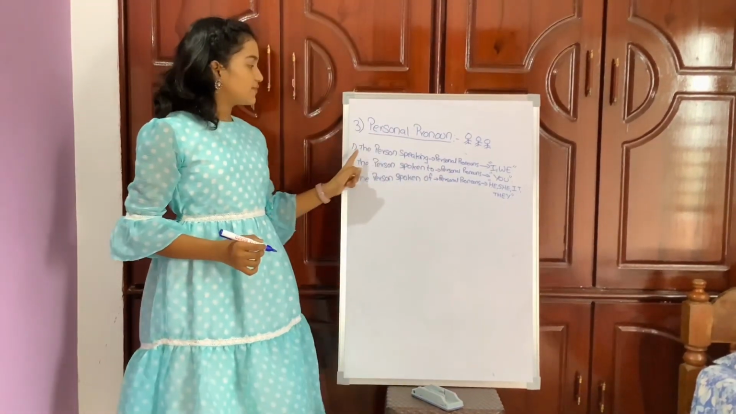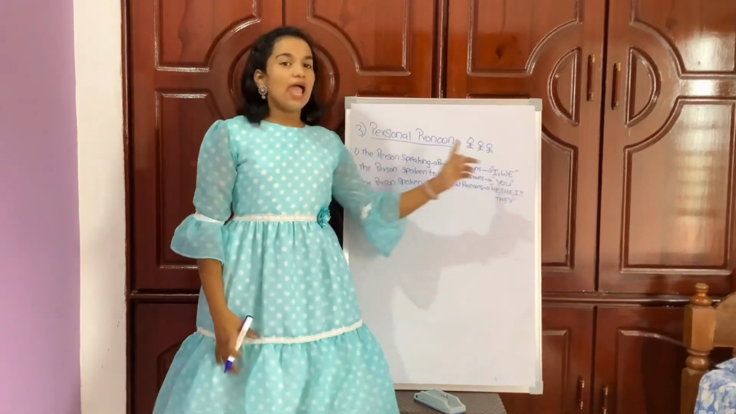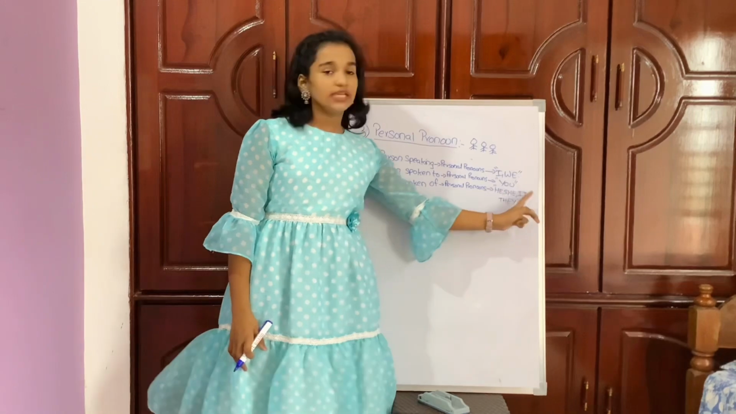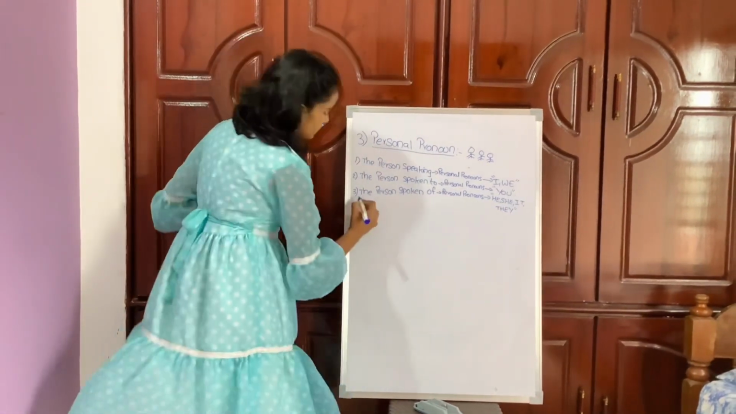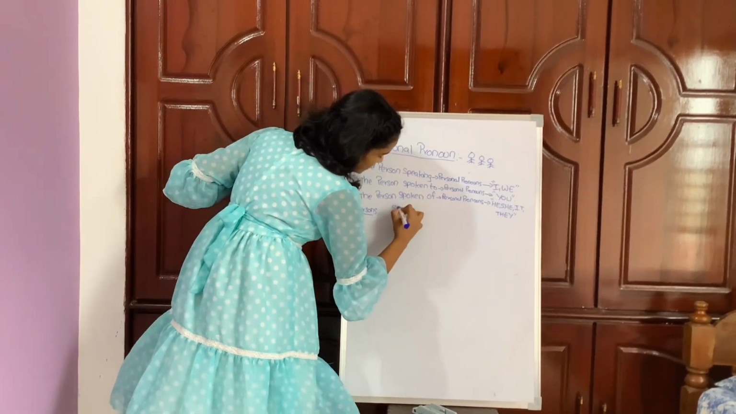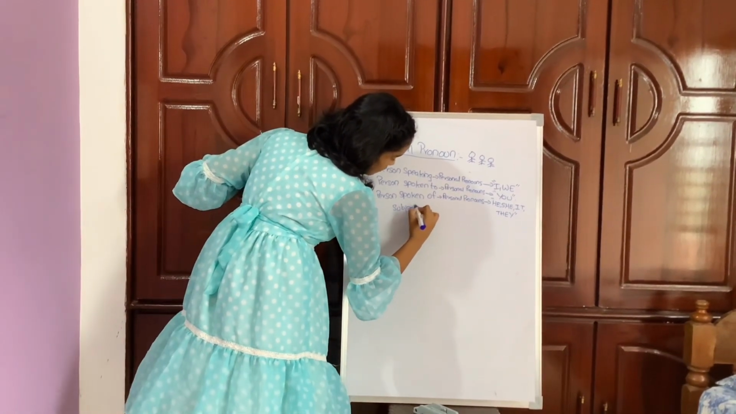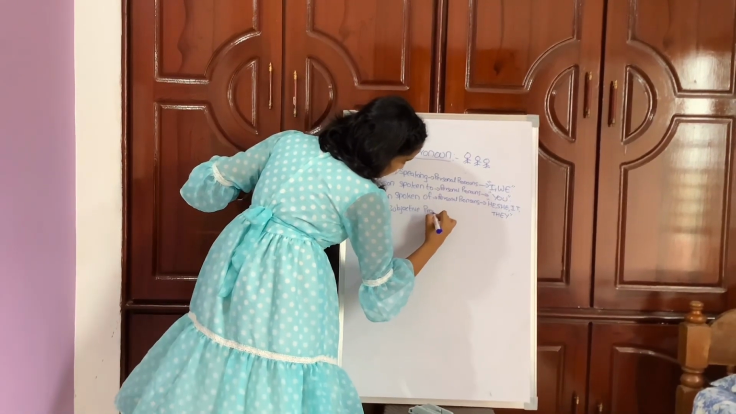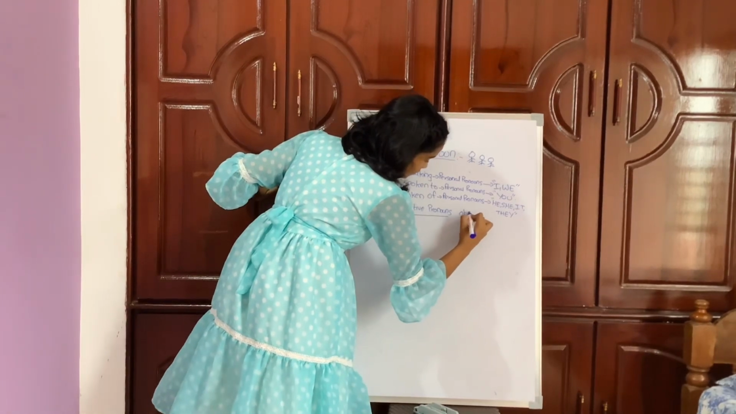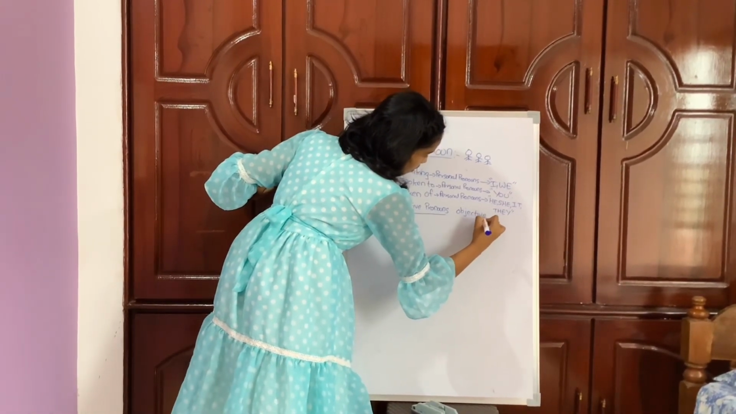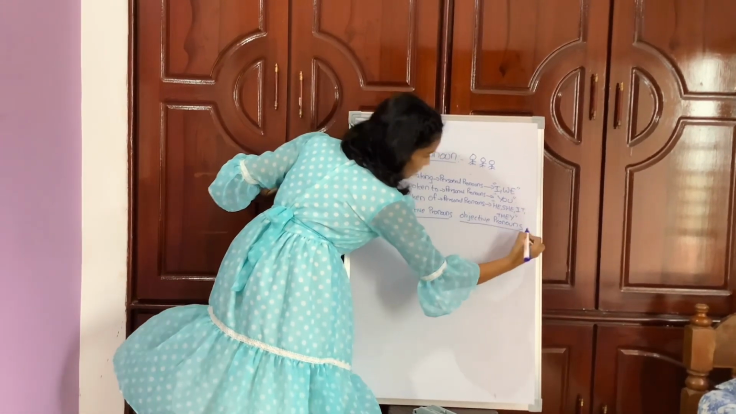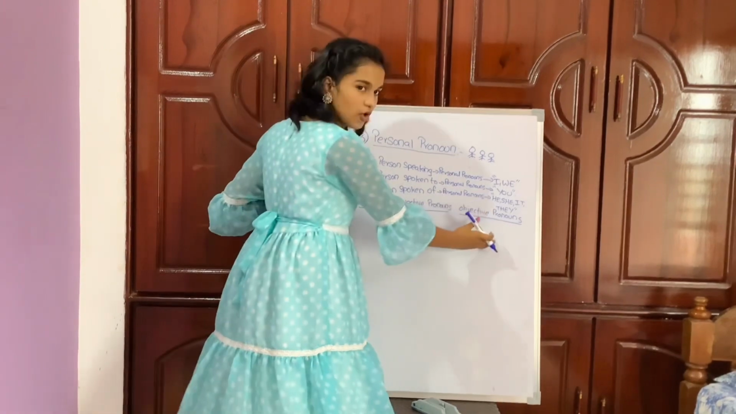The personal pronouns for first person are I and we, for the second person are you, and for the third person are he, she, it, they. So observe this: persons, subjective pronouns, and objective pronouns.